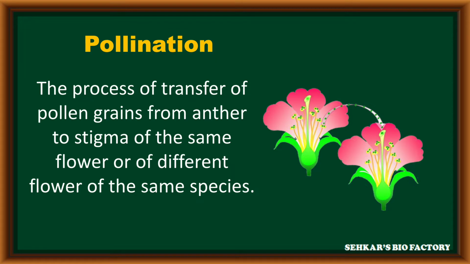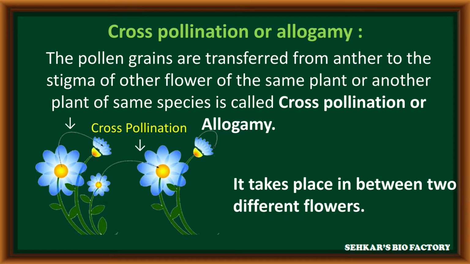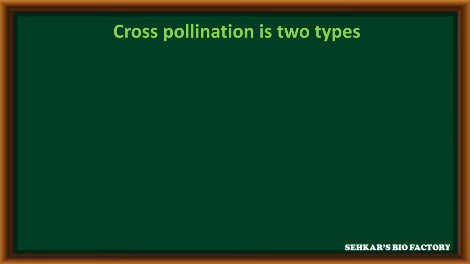Pollination is a mechanism in which the transfer of pollen grains occurs from anther to stigma of the same flower or another flower, but it should belong to the same species. In cross-pollination or allogamy, the transfer of pollen grains occurs from anther to stigma of another flower present in either the same plant or another plant. It also belongs to the same species. In cross-pollination, the pollen grains are always transferred between two different flowers.